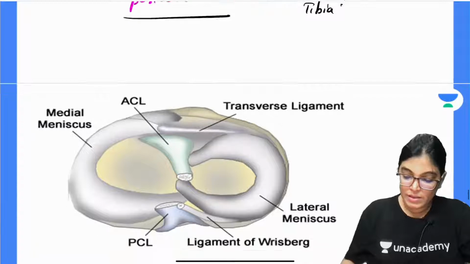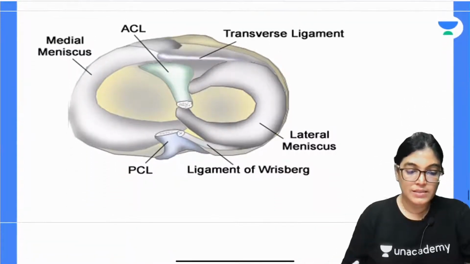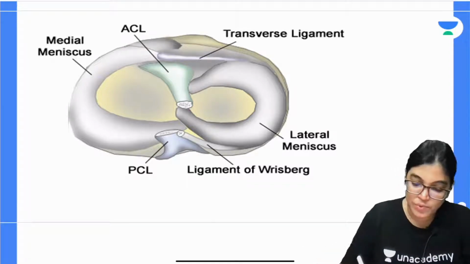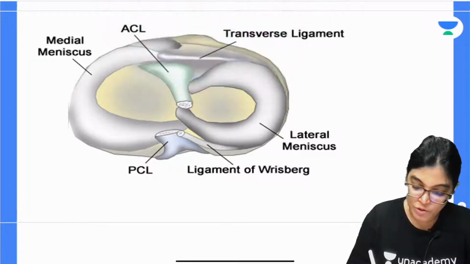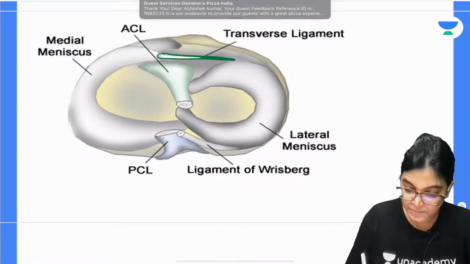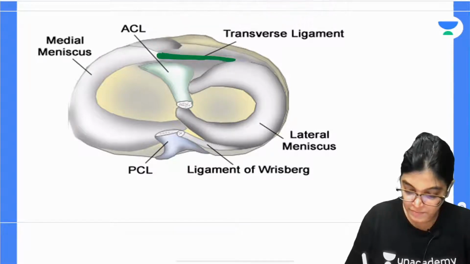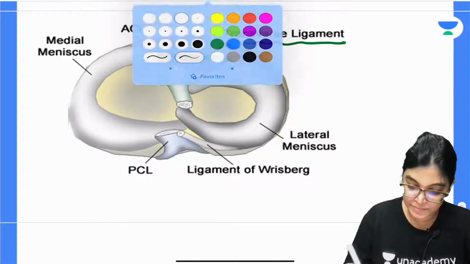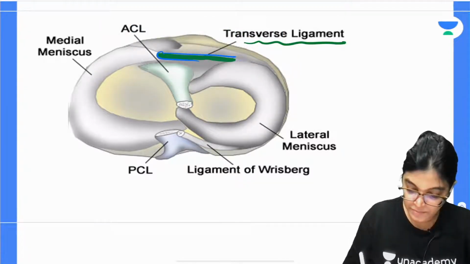Now, next is the transverse ligament, as you can see in the diagram. This is the transverse ligament. Got it?